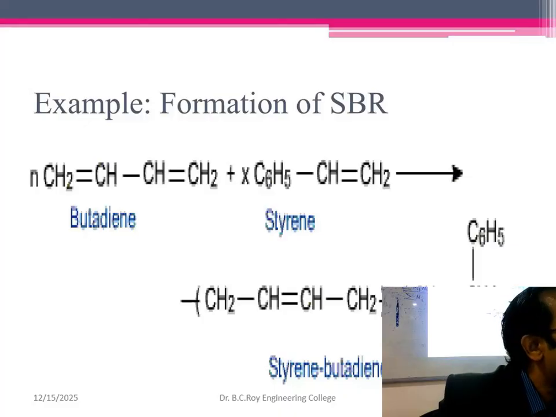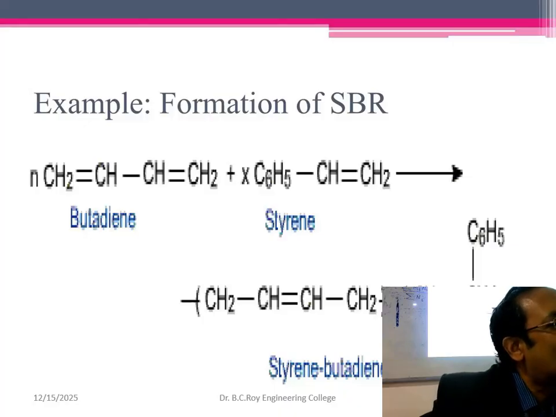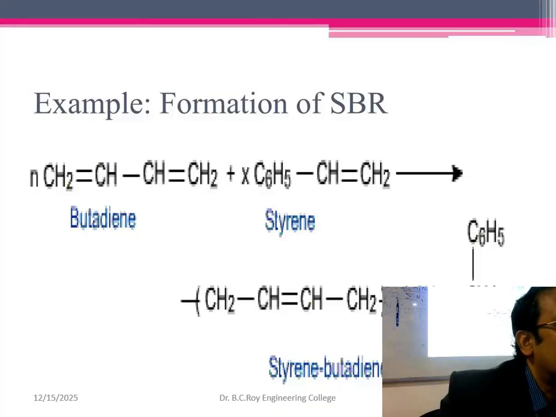Why is it so? Why does it happen? Crystallization happens, and crystals are hard but brittle. Crystals are hard and brittle, and amorphous material is flexible, elastic. So this SBR is elastic in nature, but if you keep it in the deep freeze, it becomes hard and crystalline. Whenever below a certain temperature this phenomenon happens, that is called glass transition temperature. It is acting like a glass because glass breaks.